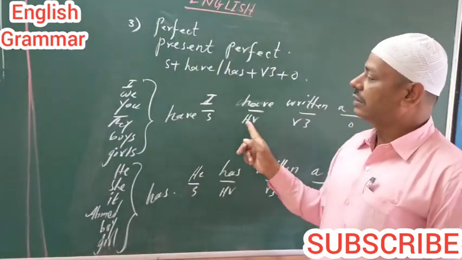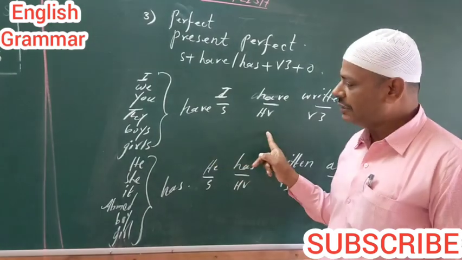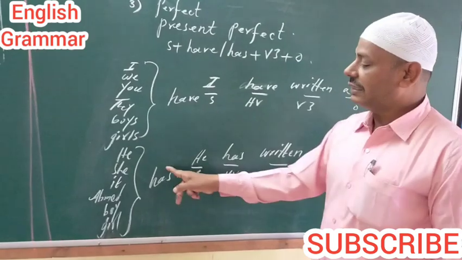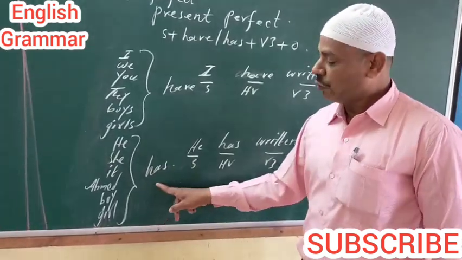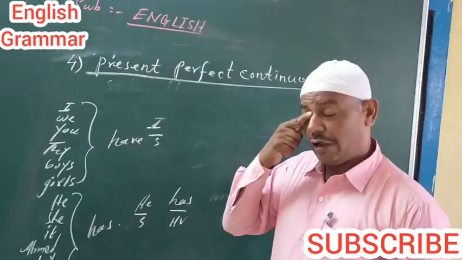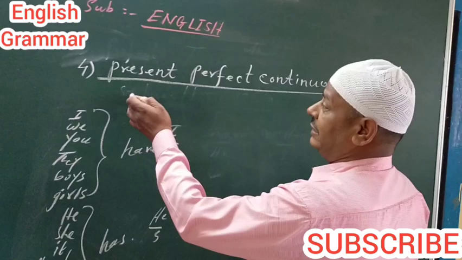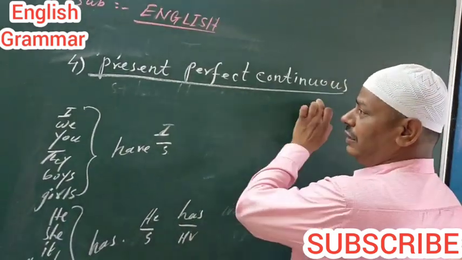We have written a letter, you have written a letter, they have written a letter, boys have written a letter, girls have written a letter, he has written a letter, she has written a letter, it has written a letter, Ahmad has written a letter, boy has written a letter, girl. Now we are going to learn the fourth form of present, present perfect continuous.